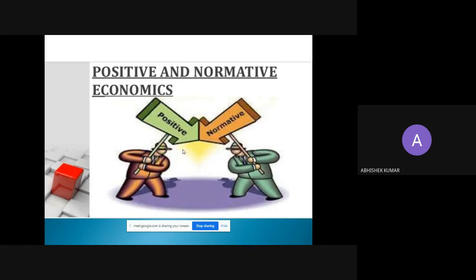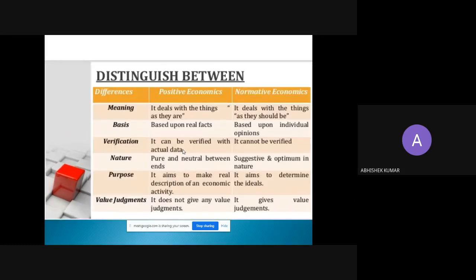And next, positive and normative economics. What do you mean by positive economics and what do you mean by normative economics? So just think about normative economics. Normative economics always shows the ideal situation, or this always shows the ethics, ideology, and what should be done.